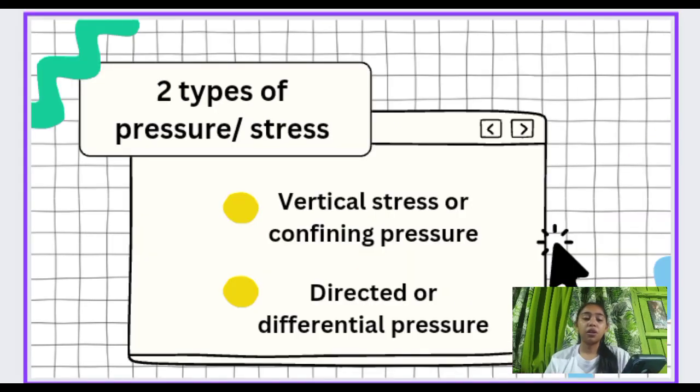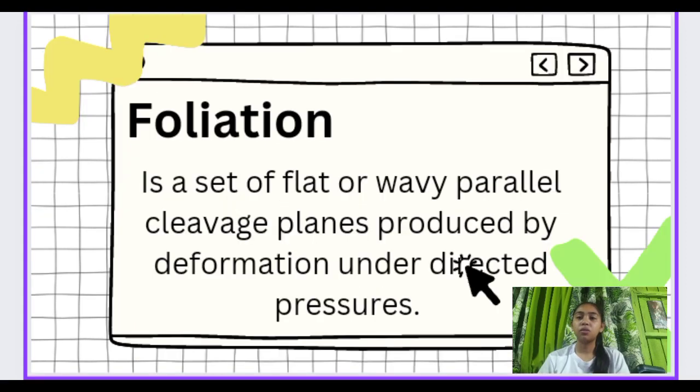The difference between confining pressure and directed pressure is that confining pressure is a general force applied equally in all directions, and directed pressure is force exerted in a particular direction. The difference lies in the directionality of the force of pressure or lack thereof. Now, let's move on to foliation.